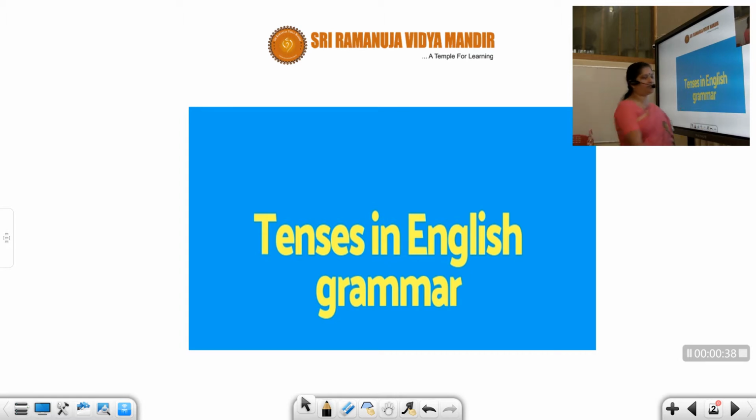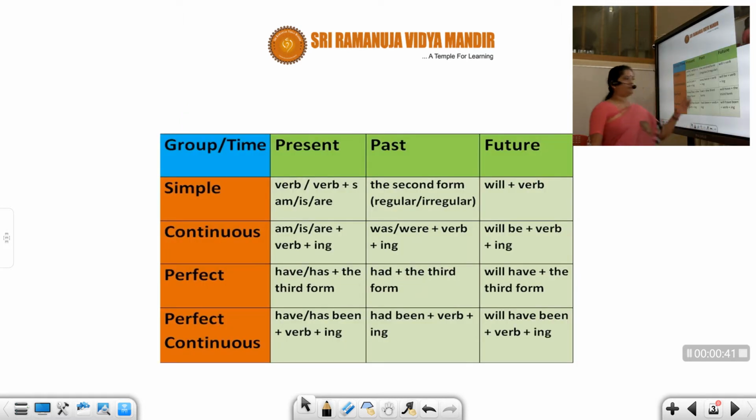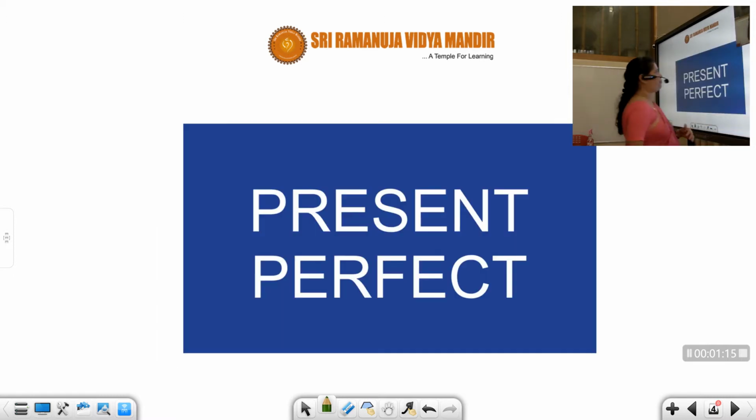Right, we have the English grammar class, and I've already told you this, the tabular form of how the tenses are. For every class I keep this, so that you don't get confused. Whenever you have a doubt, you will be able to understand the structures, like what comes for present simple, continuous. Today we are going to go with perfect and perfect continuous, present perfect continuous. So we will deal with these two parts today. Okay, so we'll start with perfect tense.